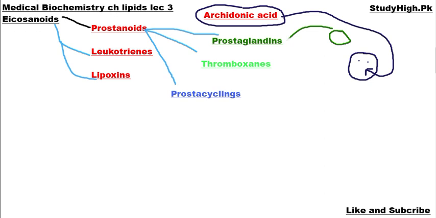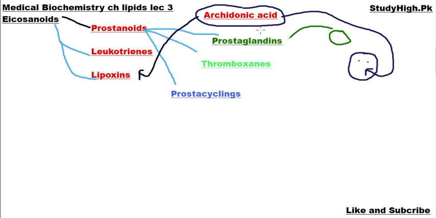First of all, I want to inform you what eicosanoids are. Eicosanoids consist of prostaglandins, leukotrienes, lipoxins. We define eicosanoids as compounds that act like a hormone or cell signaling molecules: prostaglandins, leukotrienes and lipoxins that are derived from arachidonic acid. What is arachidonic acid?